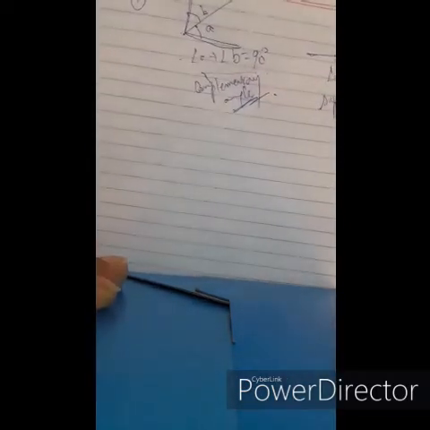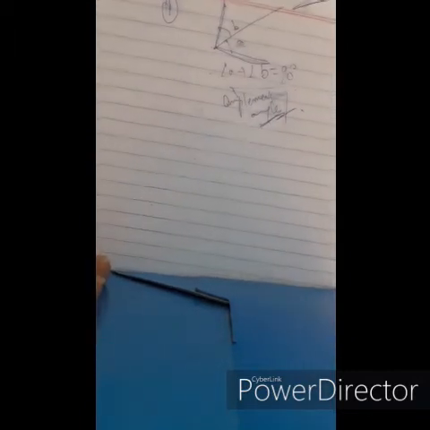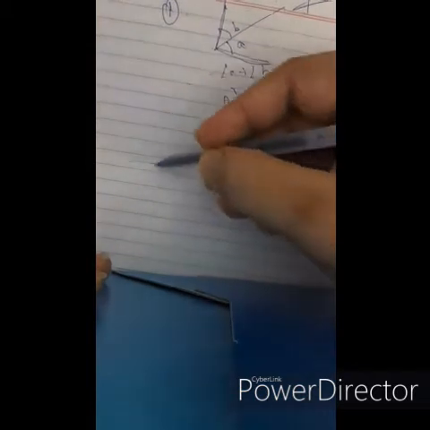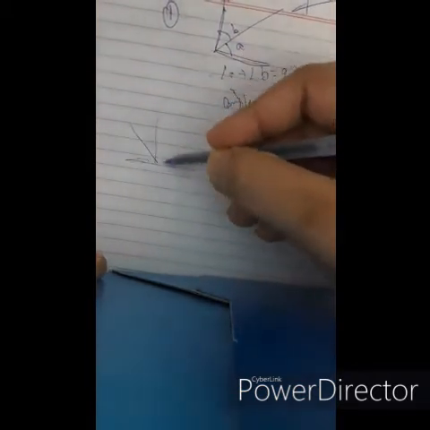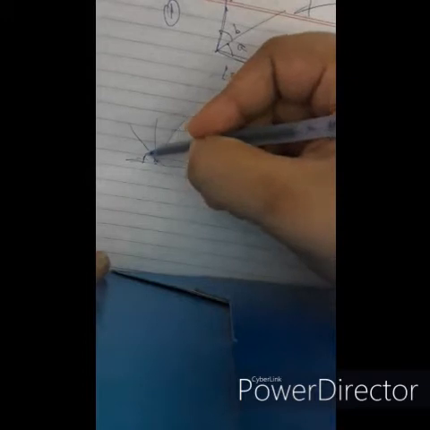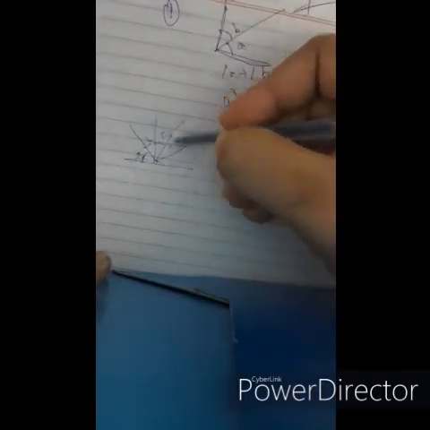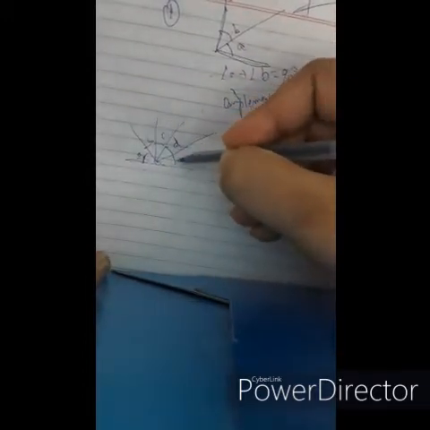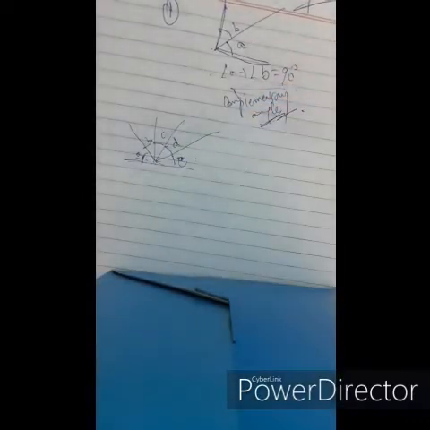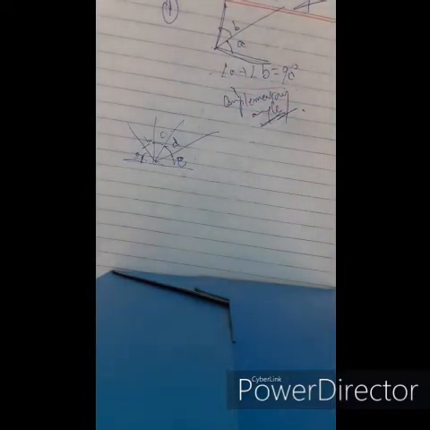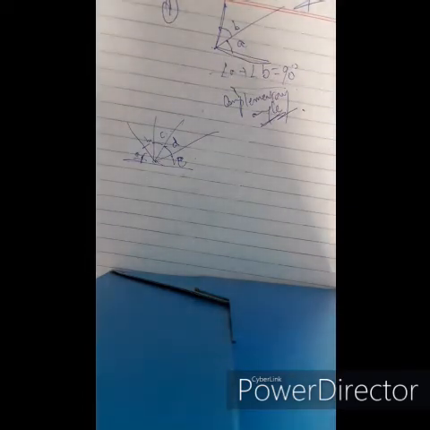Now, always remember this: no matter how many angles there are, this is angle A, this is B, this is C, this is D, this is E, the sum of all the angles on the same side of a line at a given point is 180 degrees.